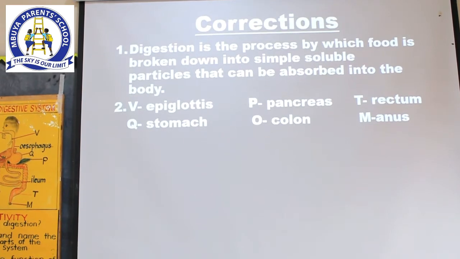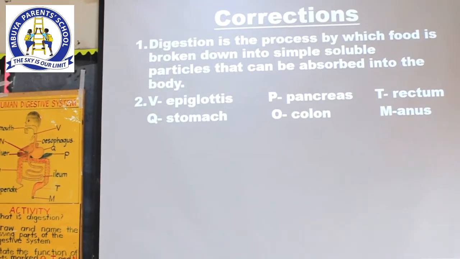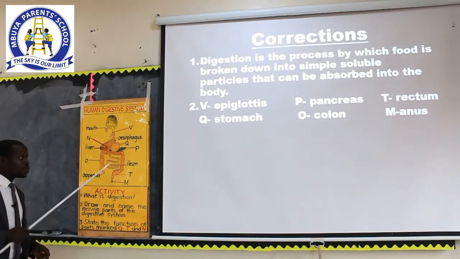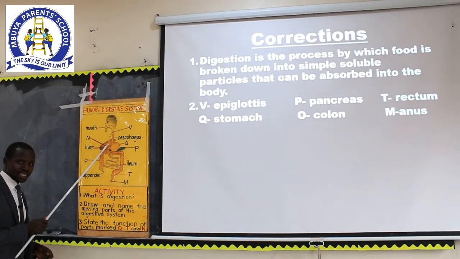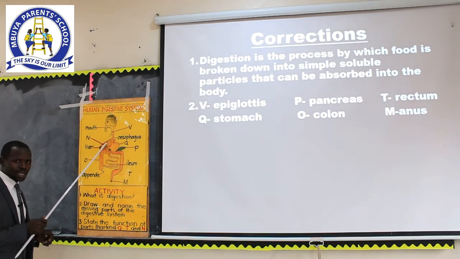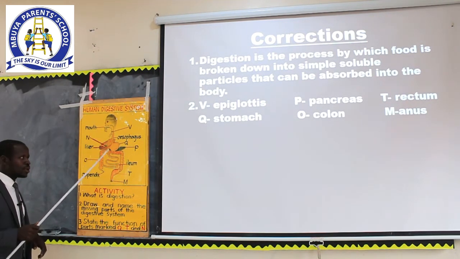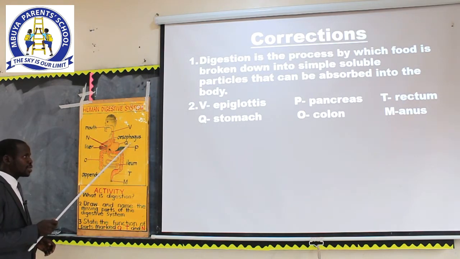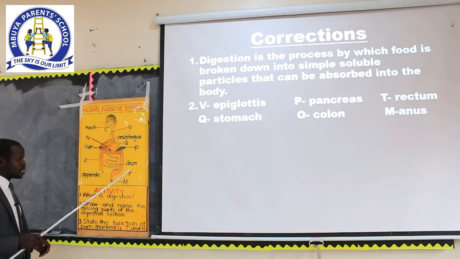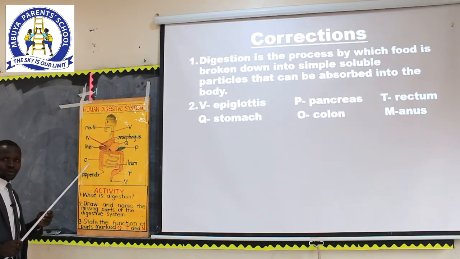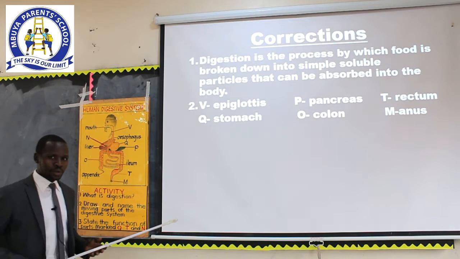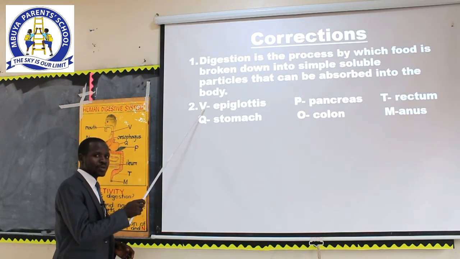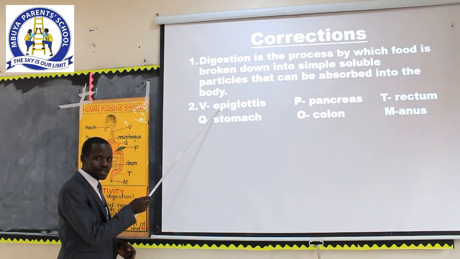Our second question was, draw and name the missing parts of the digestive system. You were meant to draw this diagram neatly using a well-sharpened pencil. I hope you did that. Now, what were the missing parts? We had parts V, P, Q, T, M, and O. So what is represented by letter V? V was representing the epiglottis. Did you get the spelling right?